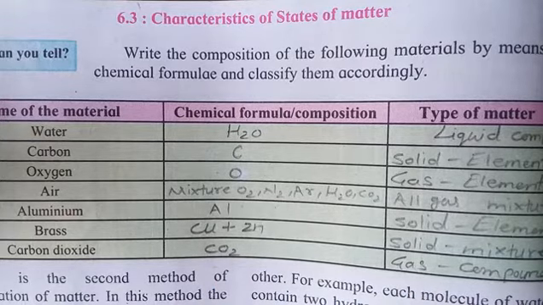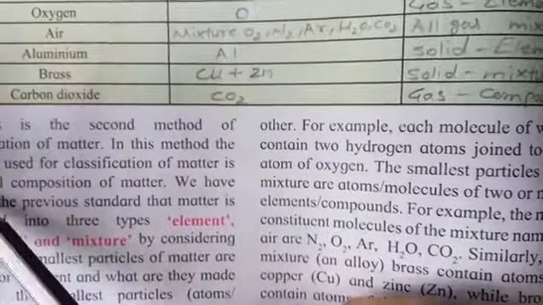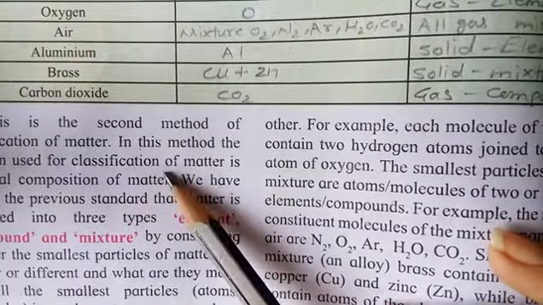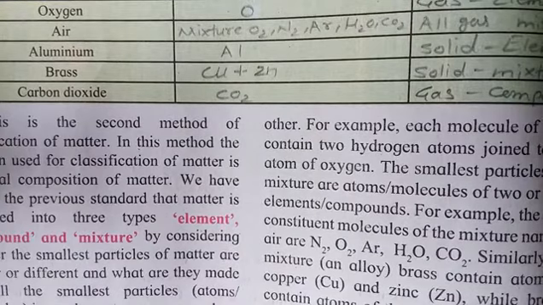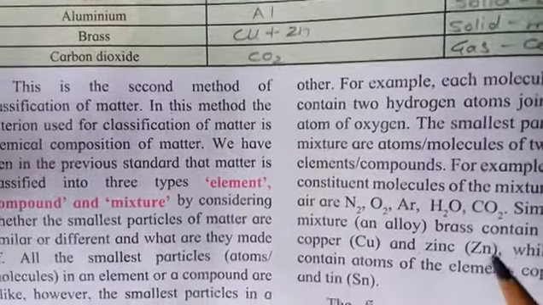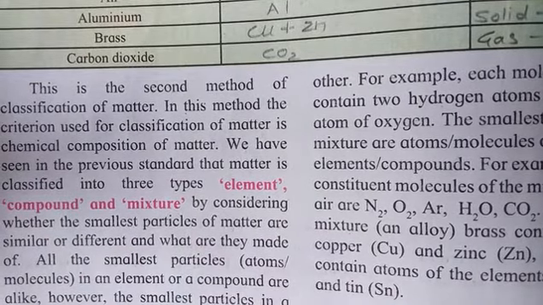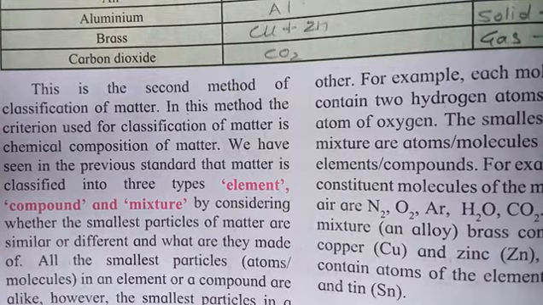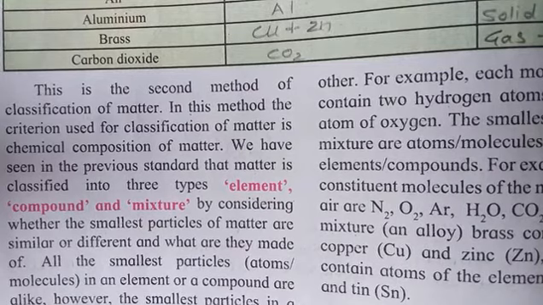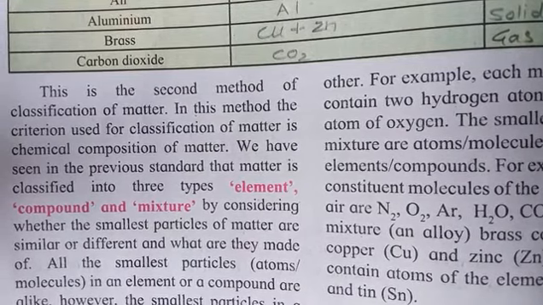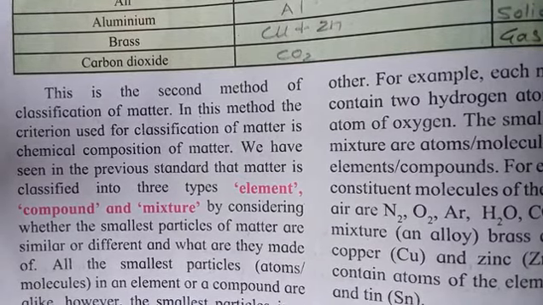So students, this is the second method of classification of matter. In this method, the criteria used for classification of matter is the chemical composition of matter. We have seen in the previous class that matter is classified into three types: element, compound and mixture, by considering whether the smallest particles of matter are similar or different. What are they made of? All the smallest particles, atoms or molecules, in an element or a compound are alike. However, the smallest particles in a mixture are of two or more types.